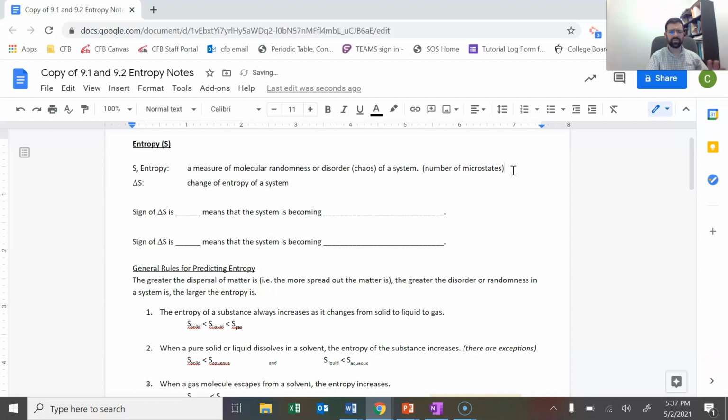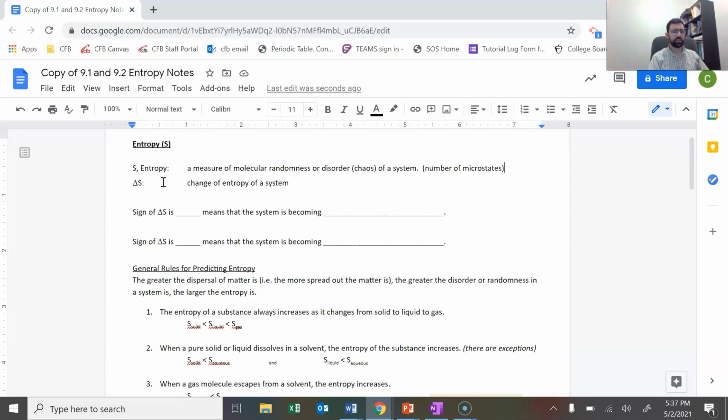We'll talk more about that, but a microstate just means a possible arrangement of a type of matter that you might have. So for instance, if you have a chemical reaction where you have more moles of products than of reactants, that's an increase in entropy, because you have more possible arrangements, more possible ways that the products could be arranged than the reactants.